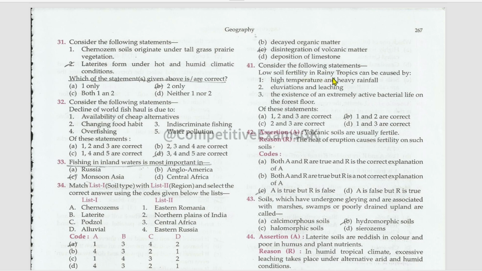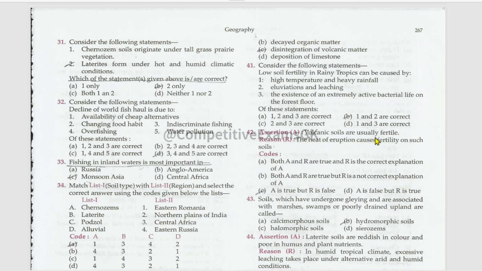Low soil fertility in rainy tropics can be caused by high temperature and heavy rainfall, right? Eluviation and leaching, true. The existence of an extremely active bacterial life on the forest floor, no, false. It forms the high fertility of the soil, but not the low fertility. So the third one is a wrong statement.